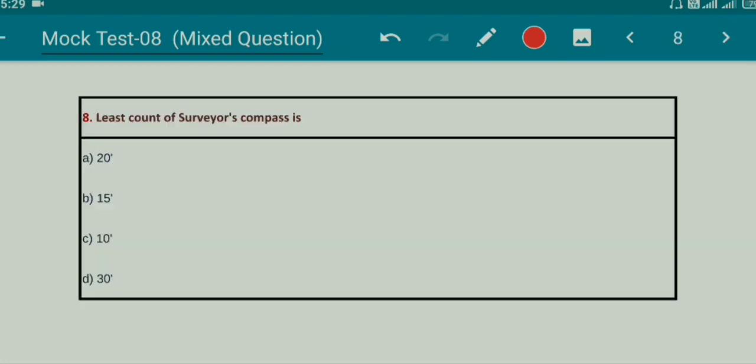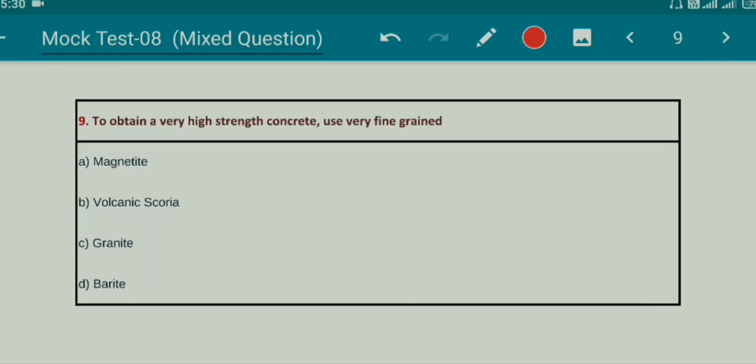Question number 8, least count of surveyor's compass is option A, 20 minute, option B, 15 minute, option C, 10 minute, option D, 30 minute. Option B is the right answer. In case of prismatic compass, the least count is 30 minute. Question number 9, to obtain a very high strength concrete, use very fine grained option A, magnetite, option B, volcanic scoria, option C, granite, option D, barite. Right answer is option C, granite.